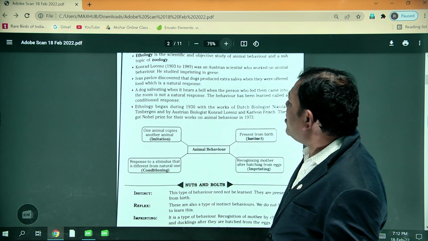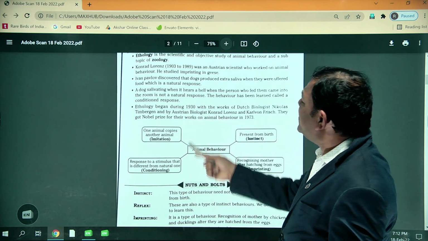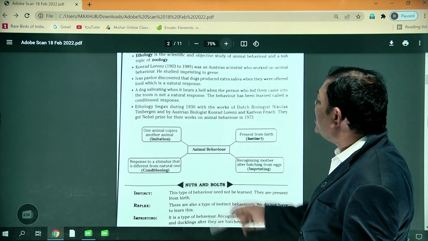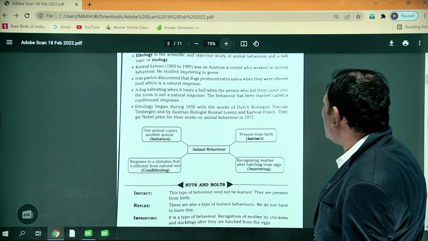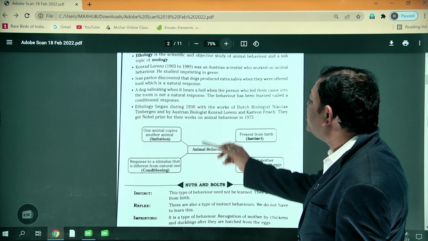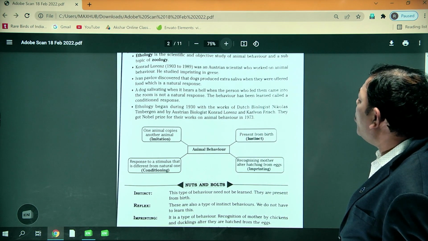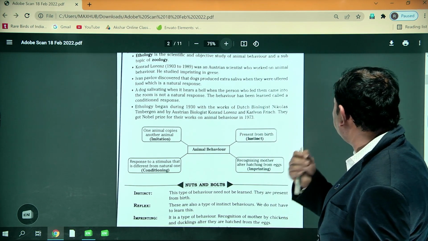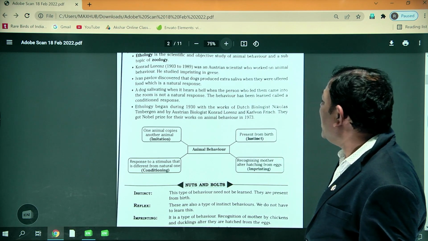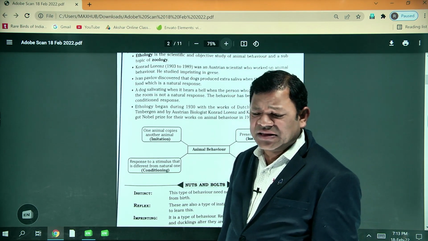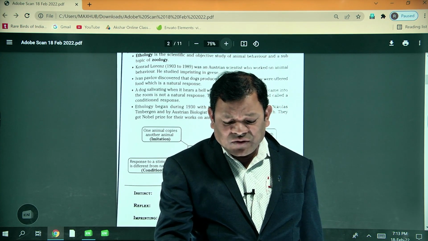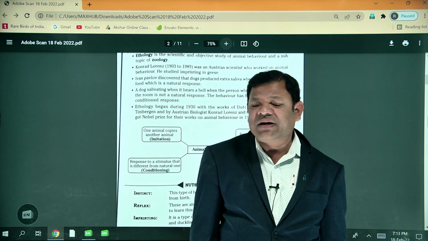Next, ethology is a branch of science. It deals with the study of animal behavior. Ethology began in the 1930s with the work of the Dutch biologist Nikolaas Tinbergen, the Austrian biologist Konrad Lorenz and Karl von Frisch. All three of them got the Nobel Prize for their work on animal behavior in 1973. Which is the highest prize in the world? Nobel Prize. So the Nobel Prize is given in which departments, can you say?